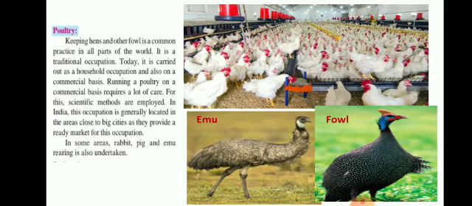In some areas, rabbit, pig and emu rearing is also undertaken. Not only in our country but throughout the world. This is the bird emu which I have shown in the picture. It is somewhat like an ostrich. This bird is a bit smaller than an ostrich. So rabbit, pig and emu farming is also done for their flesh and for their fur. Rabbits are kept for their flesh, fur and also as pets.